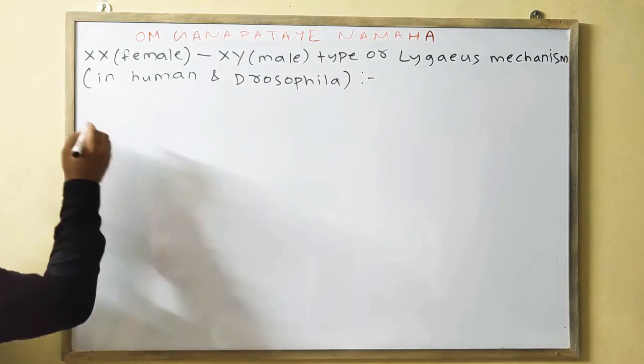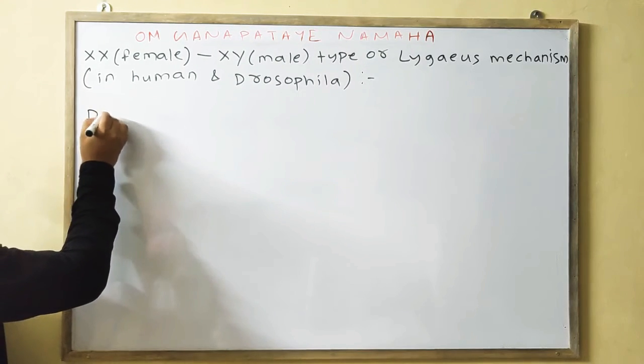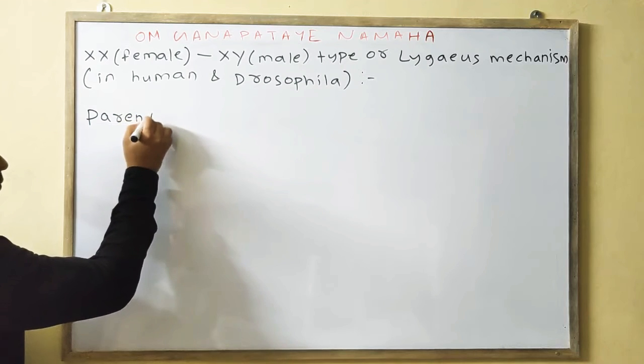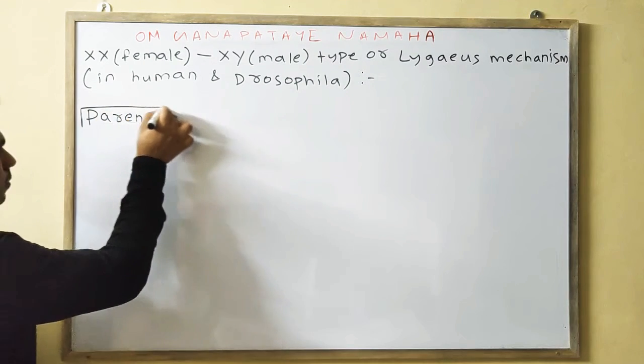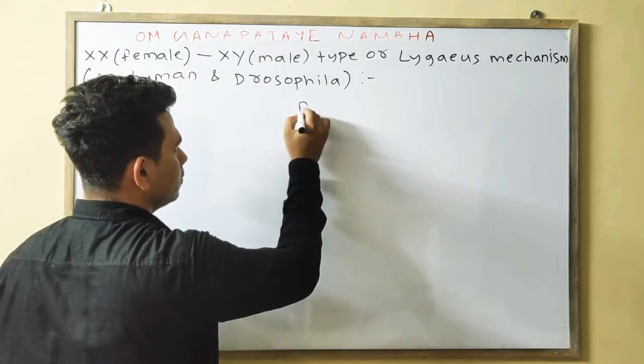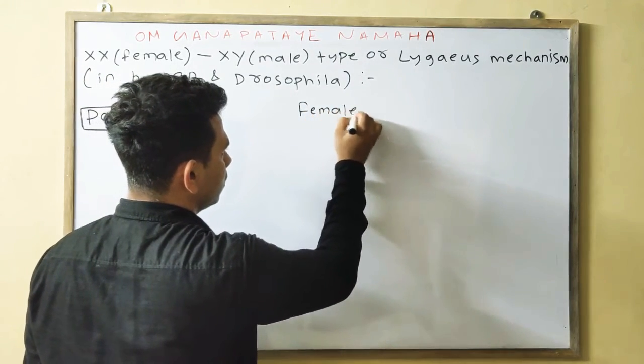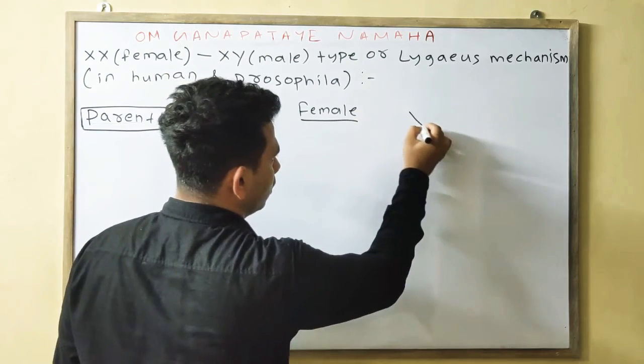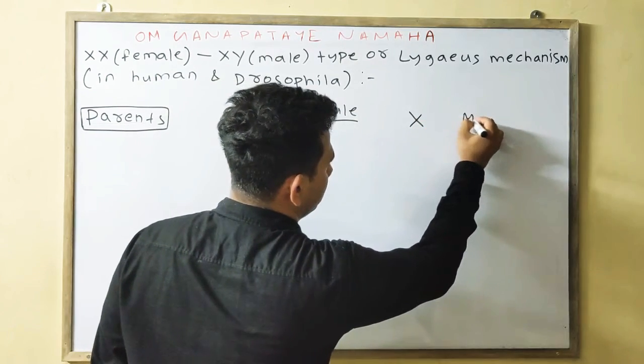While doing the cross, you should give importance to some portions. First you write the parents. Here the female, give the cross sign, then you write the male.